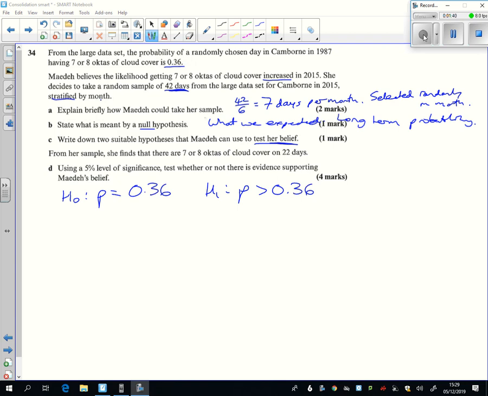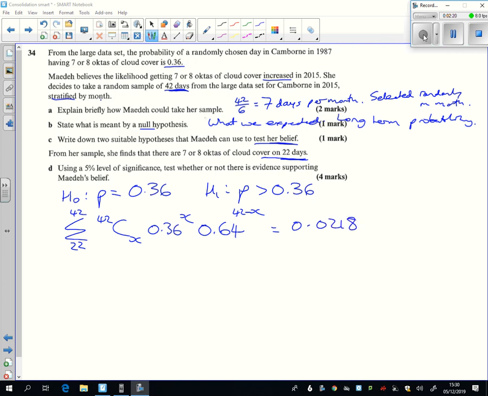And she finds out that there's cloud cover on 22 days. So if 22 days means it's increased, then 23 days and 24 days and everything up to the 42 days, all of those would mean it's increased. So I'm going to sum 42 choose x, 0.36 to the x, the opposite of 0.36 is 0.64 to the 42 take away x. Let's work out what is the probability of having 22 or more. And it doesn't seem to be very much.